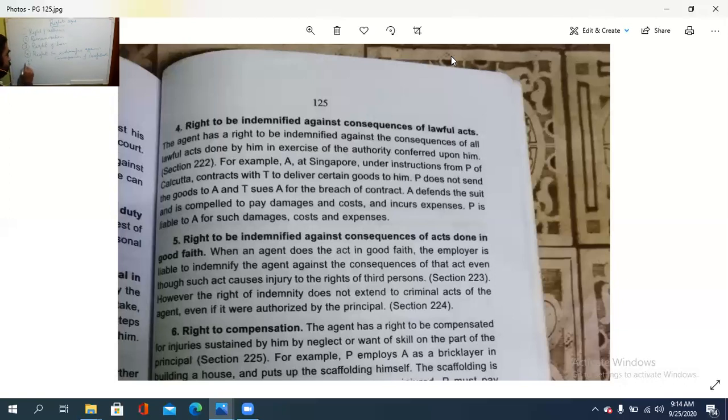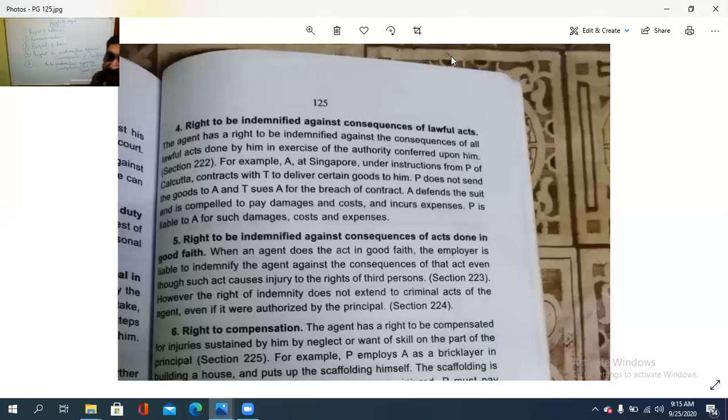Then the fifth point is the right to be indemnified against the consequence of act done in good faith. ഉത്തമ വിശ്വാസത്തിൽ എന്തെങ്കിലും നടത്തിയിട്ട് അങ്ങനെ ഇതുണ്ടാകുകയാണെങ്കിൽ it should also be indemnified, compensated.